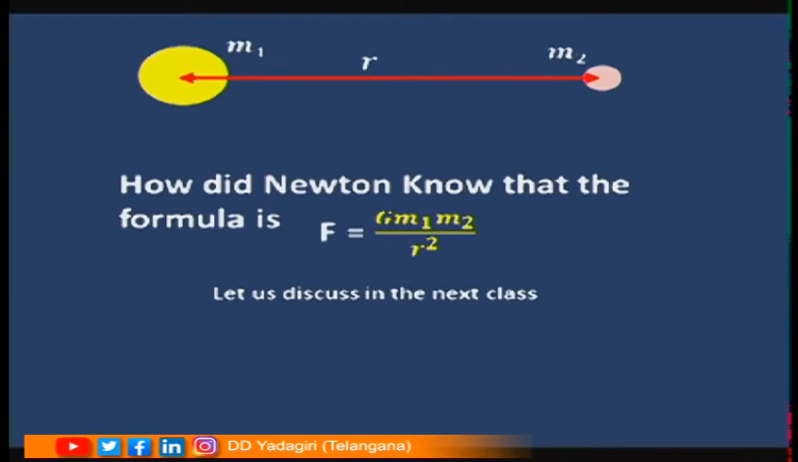Children, I want you to imagine, think, ponder how Newton was able to give the formula that force is directly proportional to product of masses and force is inversely proportional to square of the distance between them. How was Newton able to give this formula? Children, let us discuss the answer to this in the next class, but now let us revise.